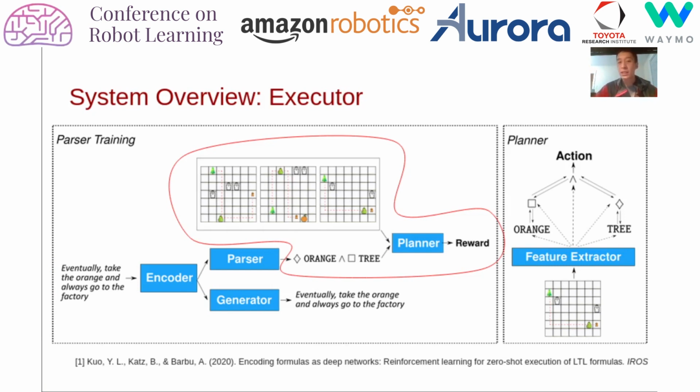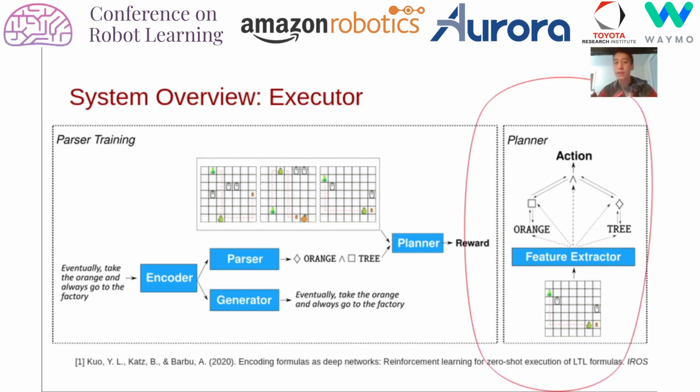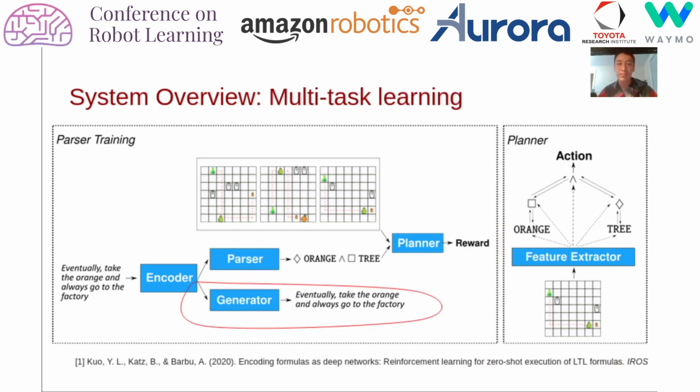The reward imposes two pressures on the parser. First, it's only going to accept formulas that are broad enough to capture the observed tracks. Second, it gives more reward to formulas that the planner finds to be more likely. This discourages the model from producing overly broad formulas. For the executor I just mentioned, we use a pre-trained planner that maps LTL formulas to action sequences.